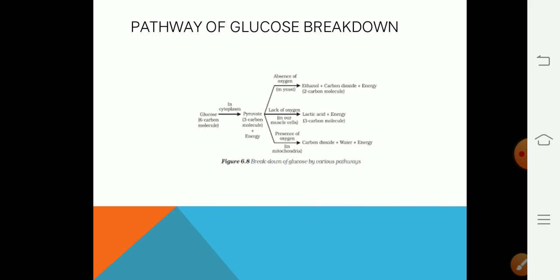Like in the absence of oxygen, it produces alcohol, carbon dioxide, and energy. In the lack of oxygen in human muscle cells, it produces lactic acid and energy, and in the presence of oxygen, it will break down in the mitochondria, and it will produce carbon dioxide, water, and energy.